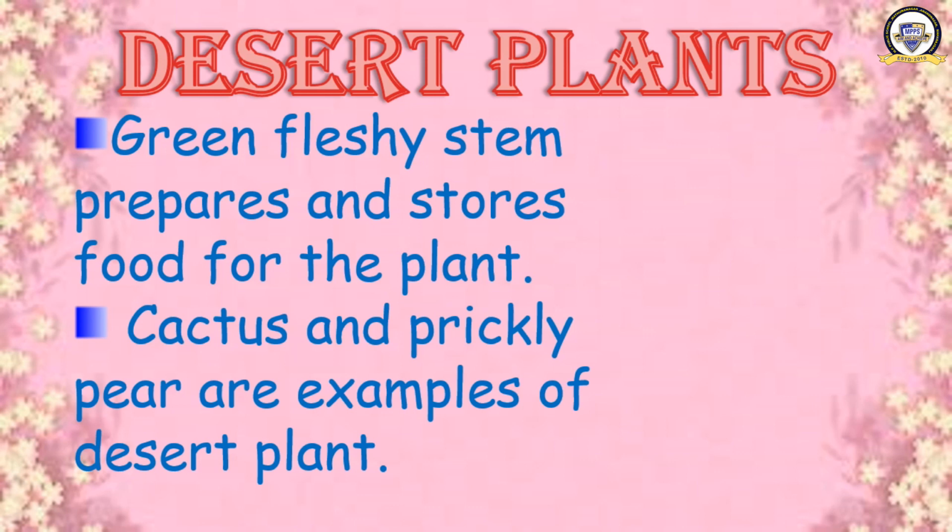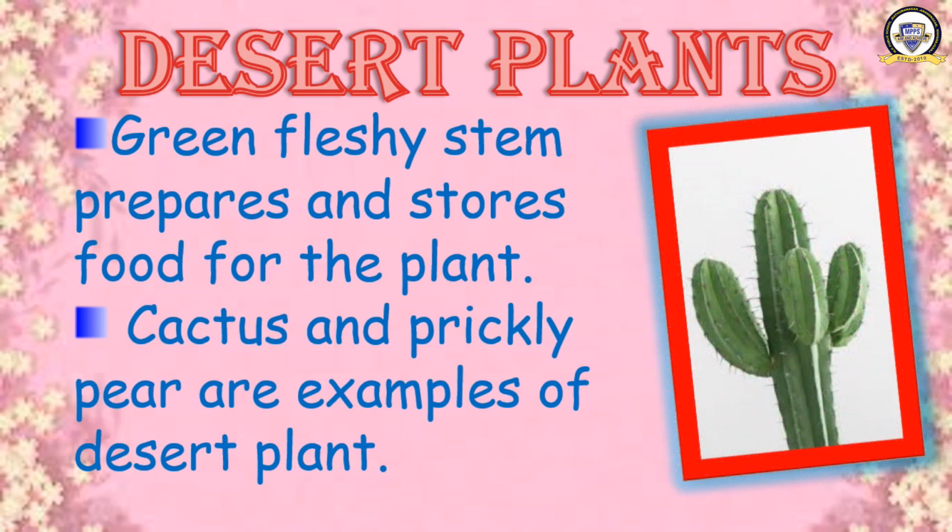What are examples of desert plants? Cactus and prickly pear. Shall I show you a picture? This is a desert plant, prickly pear. You can see there is no leaf, but the stem is green and fleshy. This stem prepares and stores food for the plant, and it can survive in the desert where there is very little rainfall.